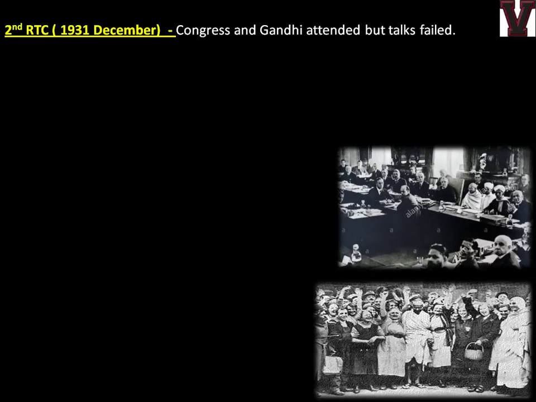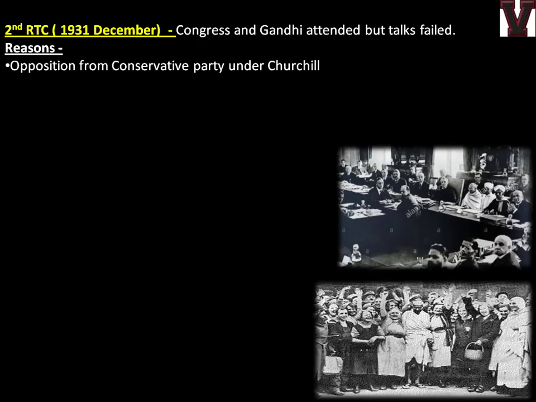Now we will see the Second Round Table Conference. Similar to the INC sessions, you should know that the RTC sessions also happened in December, at the end of the year. So now Congress and Gandhi attended, because if you remember the Gandhi-Irwin Pact, Gandhi had agreed that we will come and participate, but the talks will fail. We'll see why. What was the reason? Opposition from the Conservative Party under Churchill.